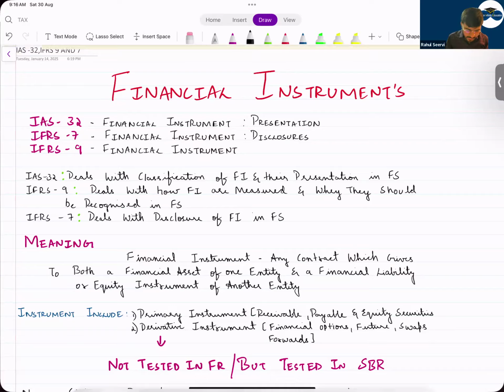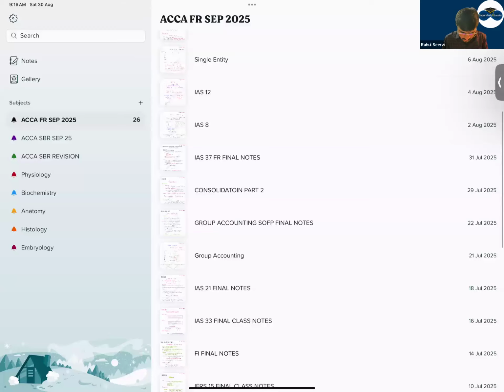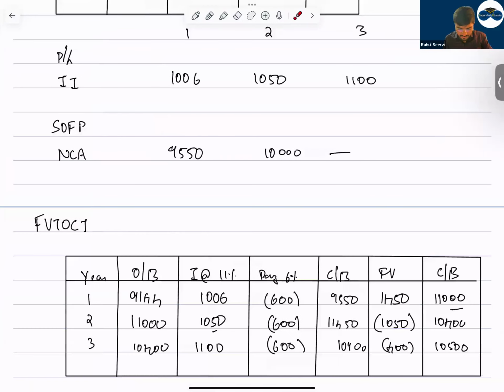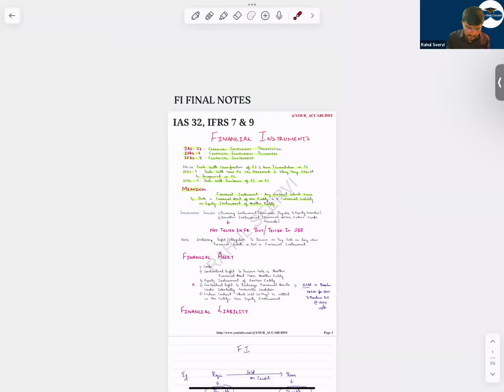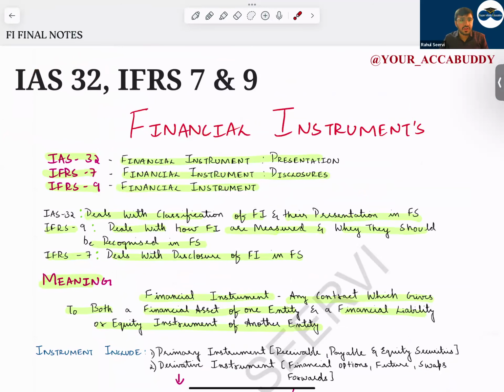So now, for financial instrument, let me go with the basics first. Now, starting with financial instrument. This topic is very important for SBR. Here, calculations will be less in your exam, but the theory will be more. Like the examiner would give a question saying whether it's an equity or liability, or you could have a hedge accounting theory, or you could have impairment theory, or you can have modification of debt, etc. We will discuss now IAS 32, IFRS 7 and 9.